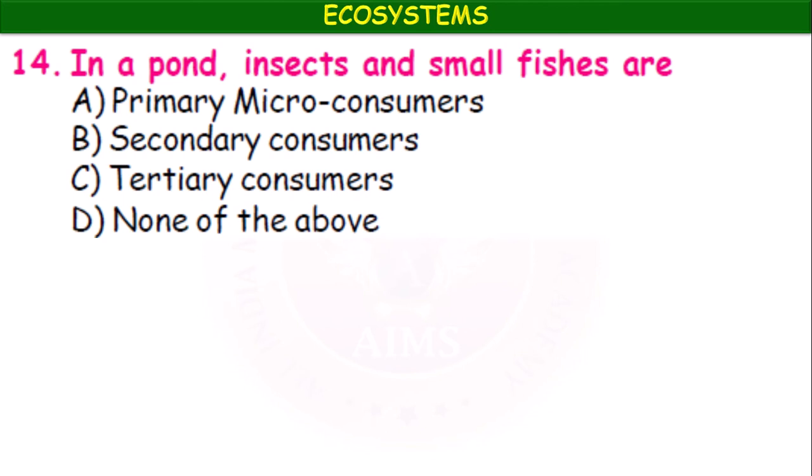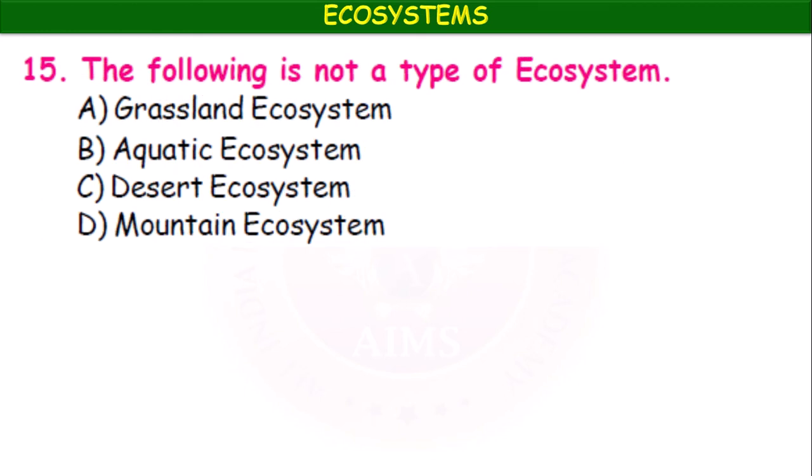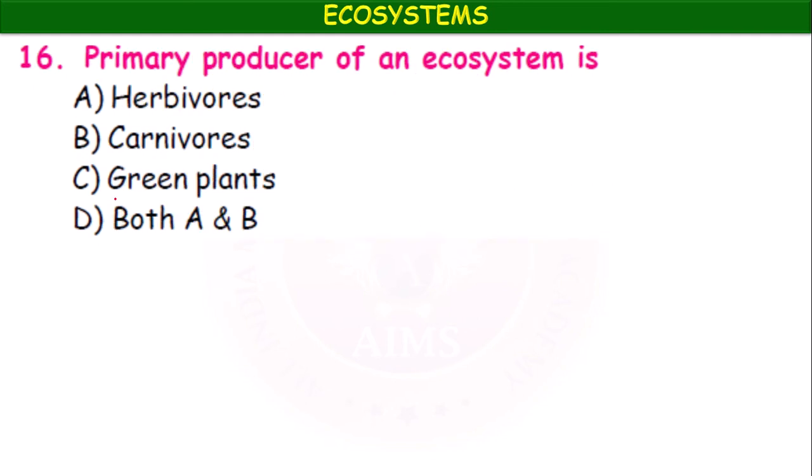In a pond, insects and small fishes are primary, micro consumers, secondary consumers, tertiary consumers, none of the above. Secondary consumers. The following is not a type of ecosystem: grassland ecosystem, aquatic ecosystem, desert ecosystem, mountain ecosystem. Mountain ecosystem. Primary producers of an ecosystem are herbivores, carnivores, green plants, both A and B. Green plants.